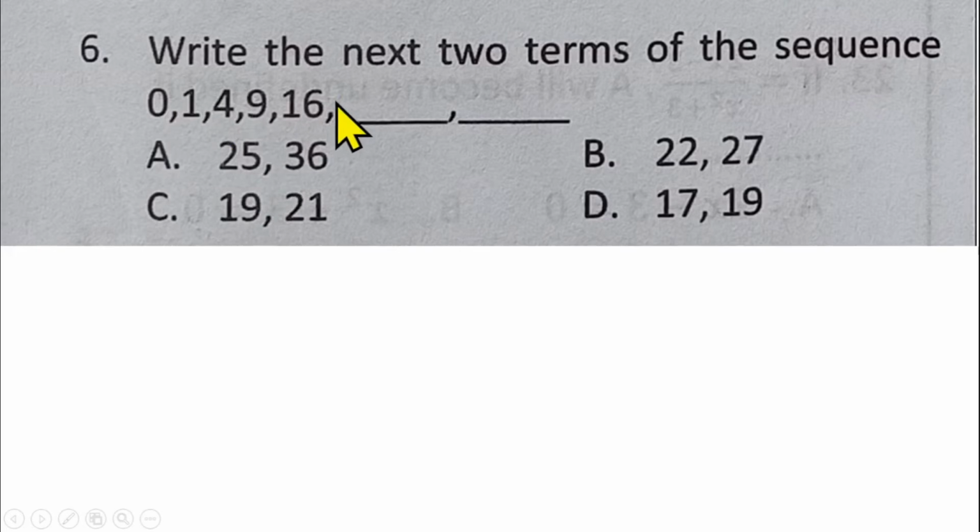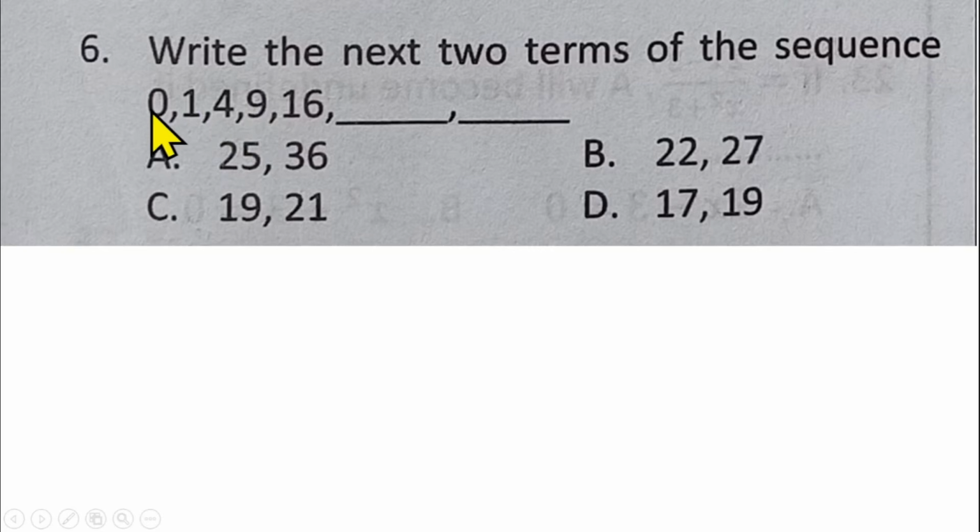So that means the next one, you find the difference between 16 and 9, that will give us 7. So you now add that 7 to 16. That will give us 20. What am I saying? The difference between 0 and 1 is 1. The difference between 4 and 1 is 3. The difference between 9 and 4 is 5. Okay, this is how it is done.